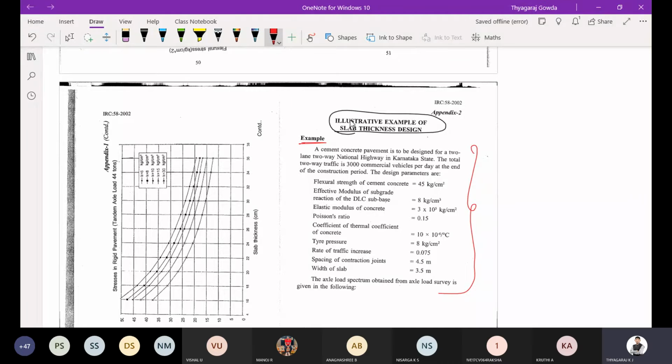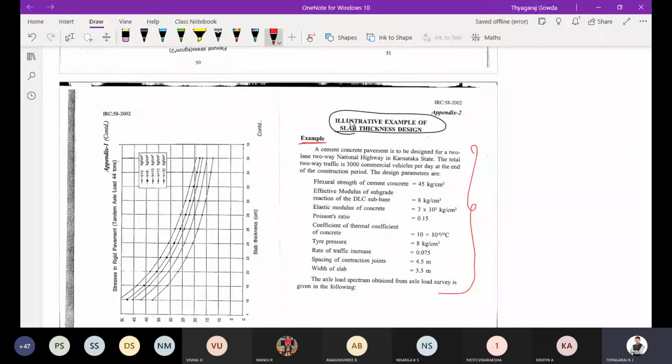The design parameters are given, similar to your Westergaard's equation. So kindly note down. A cement concrete pavement is to be designed for a two-way national highway in Karnataka state. The total two-way traffic is 3000 commercial vehicles per day at the end of the construction period.